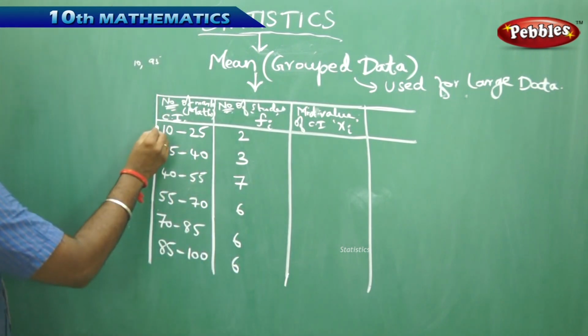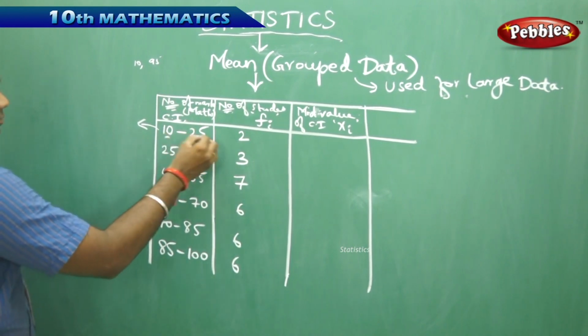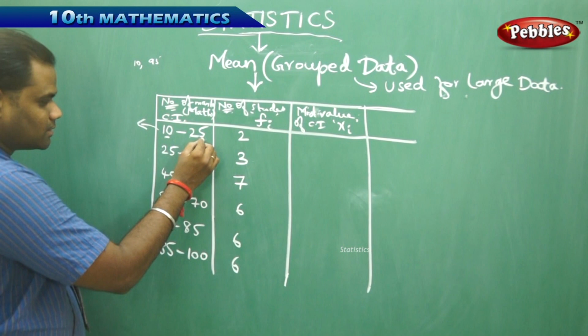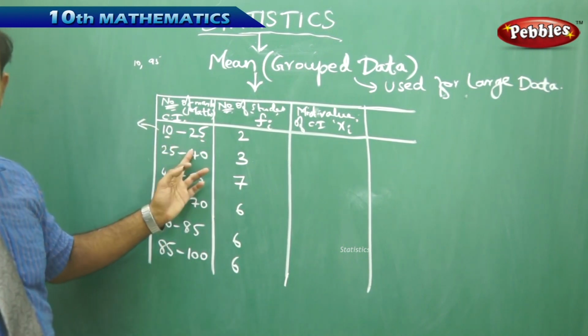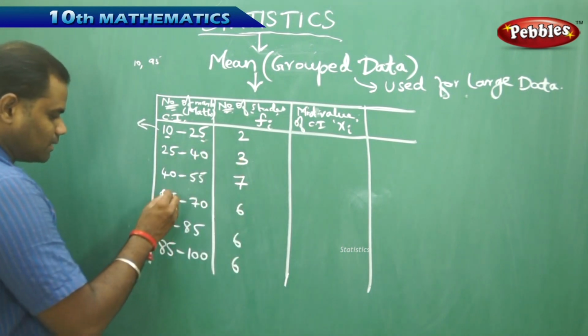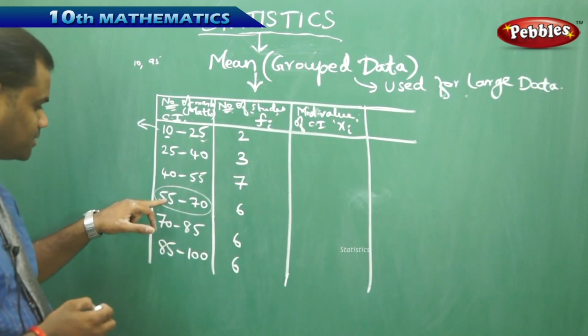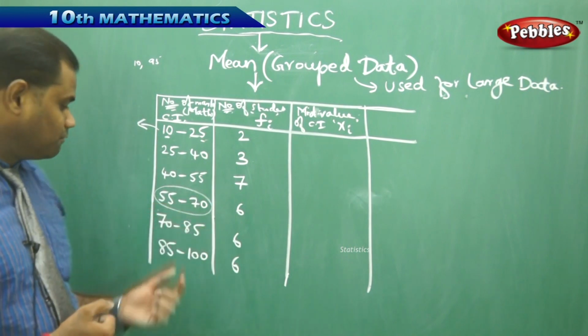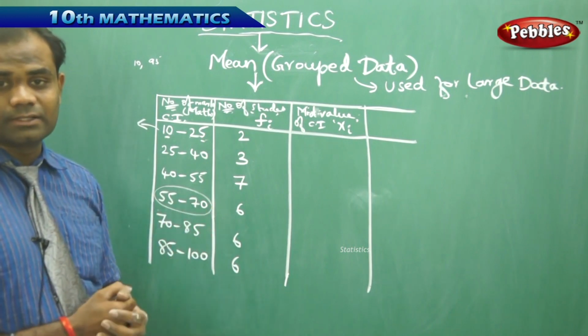If I just come back to this, my class interval 10 to 25, this is called the lower limit and this is called the upper limit. So 10 is the lower limit of the class interval and 25 is the upper limit of the class interval. Say for example, in the class interval ranging between 55 to 70, 55 is the lower limit and 70 is the upper limit, is how we understand.